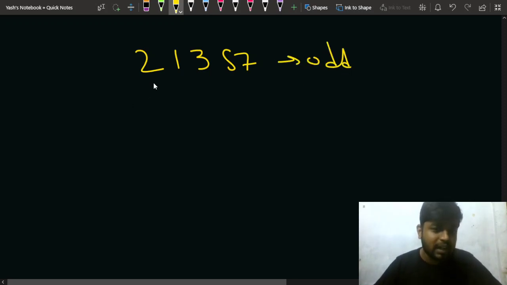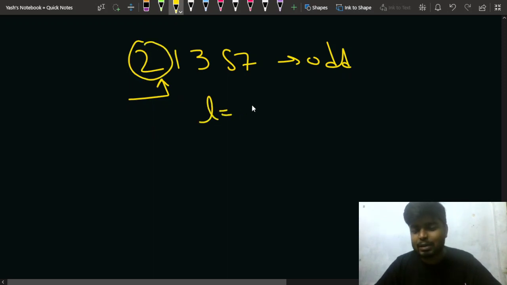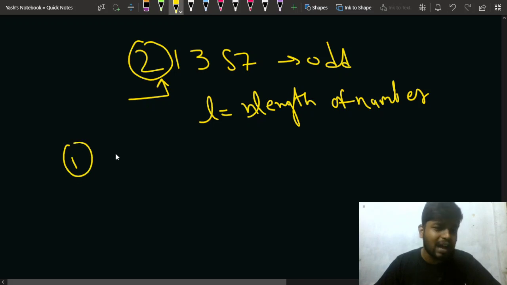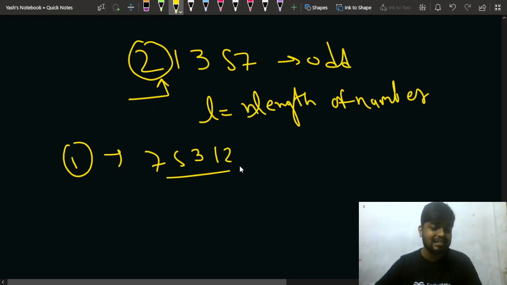In this case, since the first number is even, you will choose L equal to the length of the current number, and you will simply reverse the complete number. This takes just one move, and 7 5 3 1 2 will be your new number. And this number will be even.